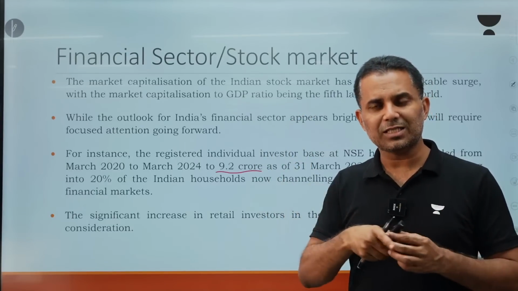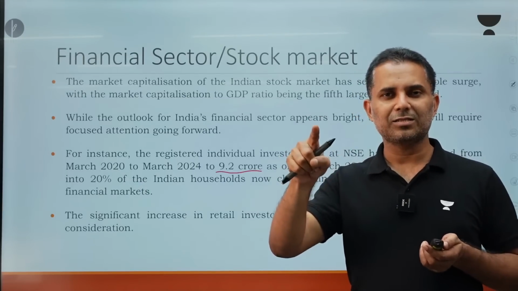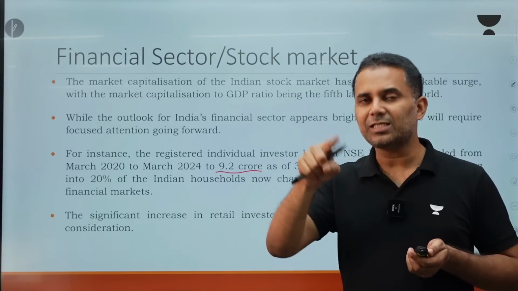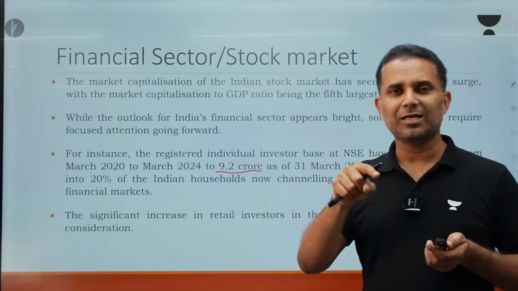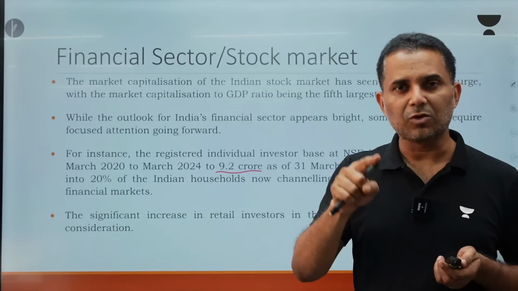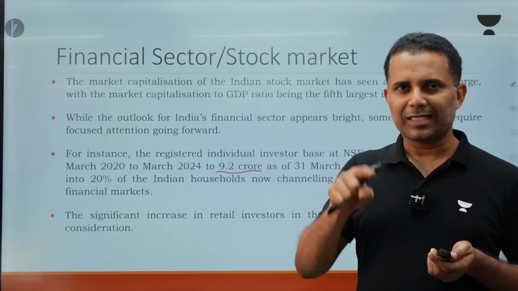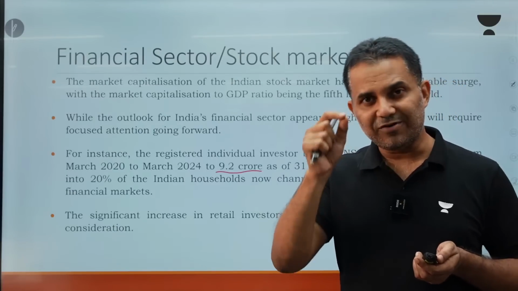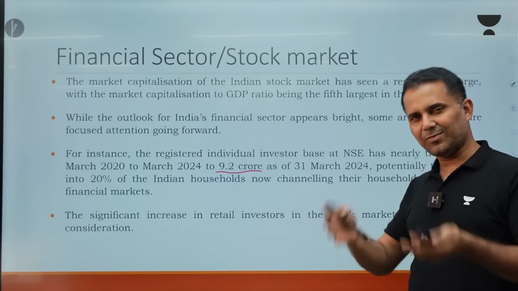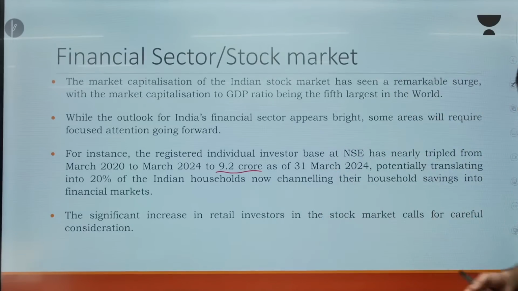And in this context, you will see that the budget has increased the long-term capital gain tax, and short-term capital gain tax has increased more as compared to long-term capital gains, and to deter them in futures and options, the government has increased the securities transaction tax also, STT. STT is not on gain or loss, it is on every transaction. So the Economic Survey is the background, the context in which the budget has proposed this increase of long-term and short-term capital gain tax.